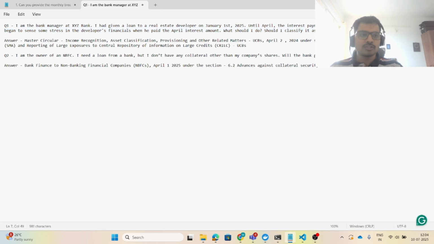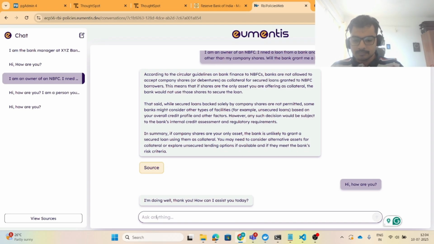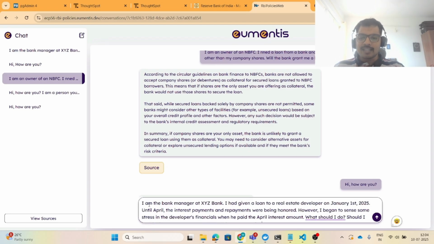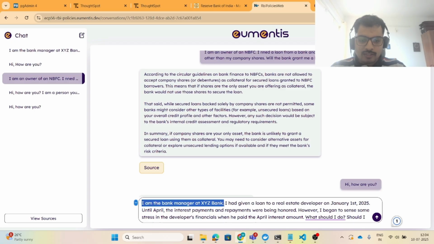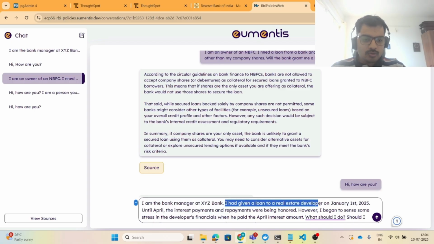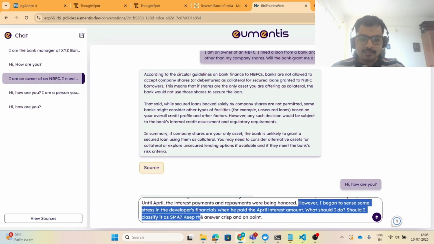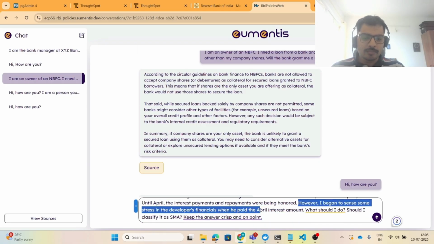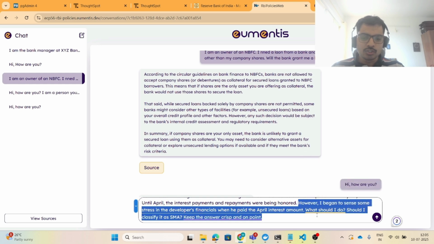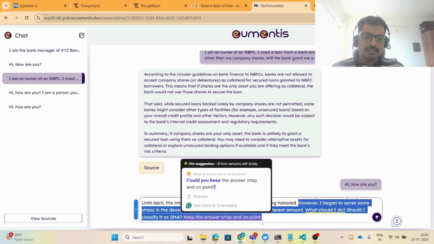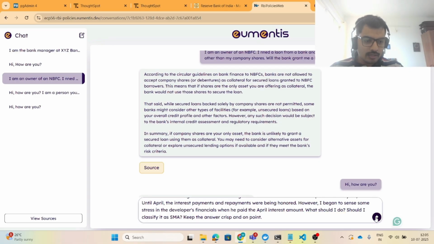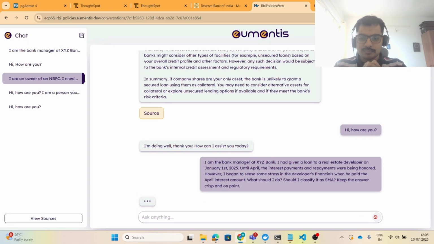So I have prepared a few questions which we can ask to the LLM. The question reads as, I am a bank manager of XYZ Bank. I had given a loan to a real estate developer on January 1st, 2025. Until April, the interest payments and repayments were being honored. However, I began to sense some stress in the developer's financials when he paid the April interest amount. What should I do? Should I classify it as SMA? Keep the answer crisp and on point. I'll hit enter and let's see what the LLM has to answer.